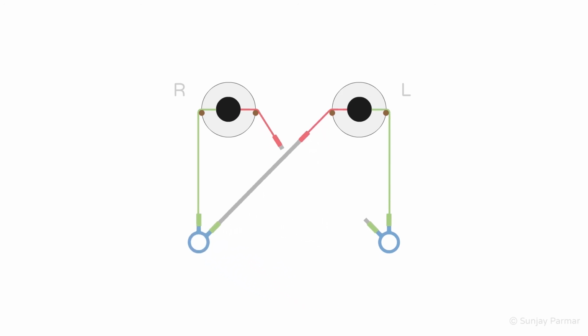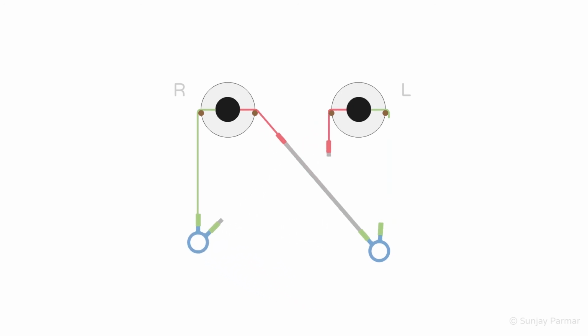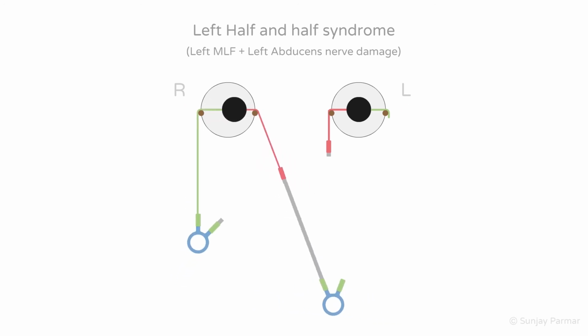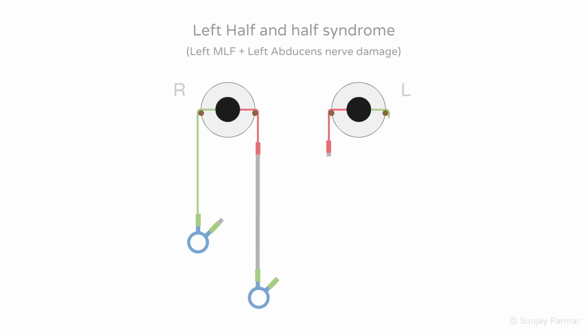With the left half and half syndrome, the mirror image of the previous case occurs where on looking right, the left eye cannot adduct, and on looking left, the left eye cannot abduct. Looking at the analogy, it might be difficult to appreciate how a single lesion can damage the ipsilateral abducens nerve and the MLF going towards it. In reality, the abducens nucleus is anatomically close to the MLF coming towards it, and so an MLF lesion can also damage the abducens nerve.